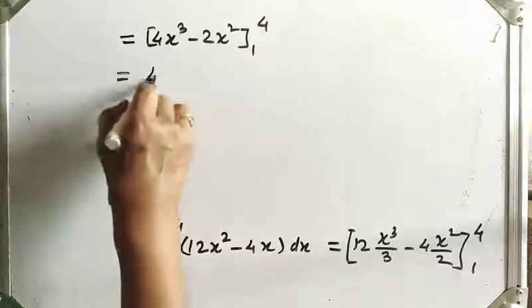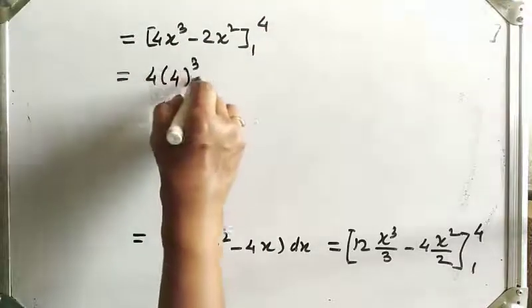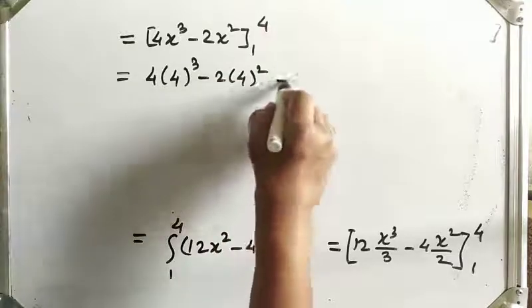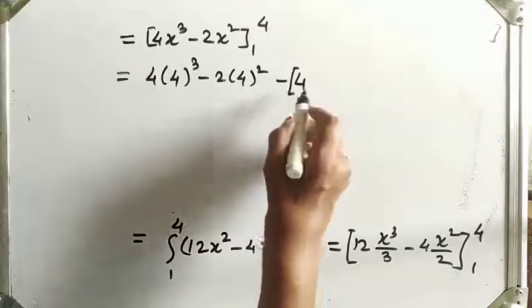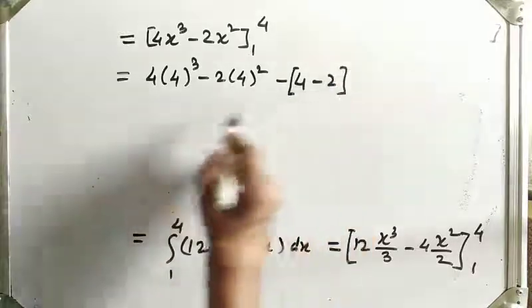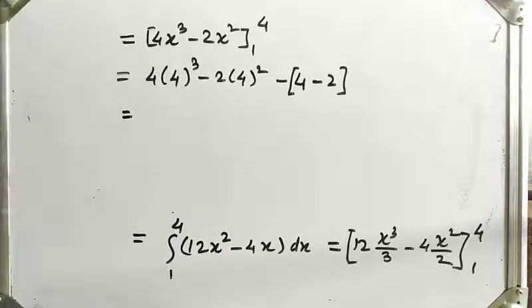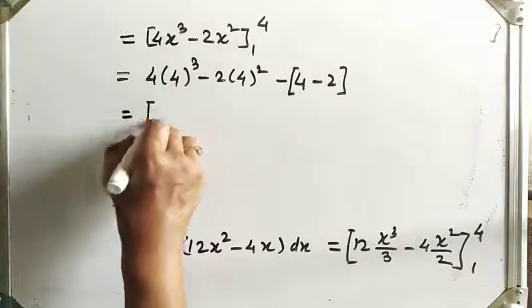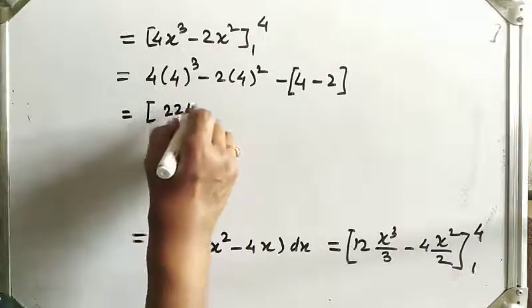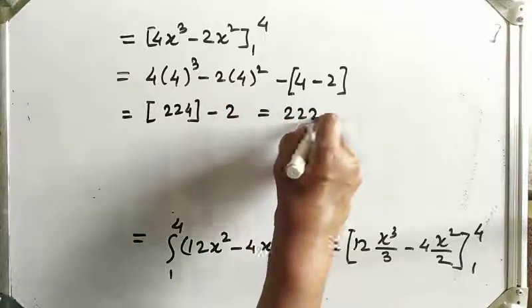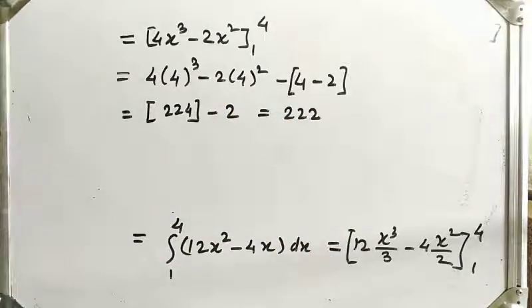Now apply limits: 4 times 4³ minus 2 times 4², minus (4 − 2). After simplification you will get 224, and here minus 2. So our final answer will be 222.